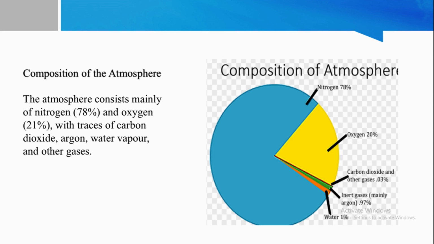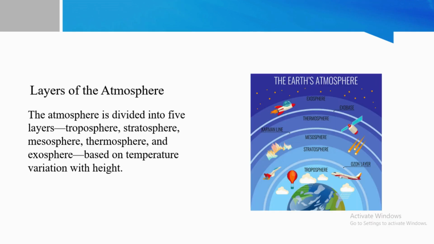There is the composition of the atmosphere. The atmosphere consists mainly of nitrogen, which is 78% of the atmosphere, and oxygen, which is 21%, with traces of carbon dioxide, argon, water vapor, and other gases.